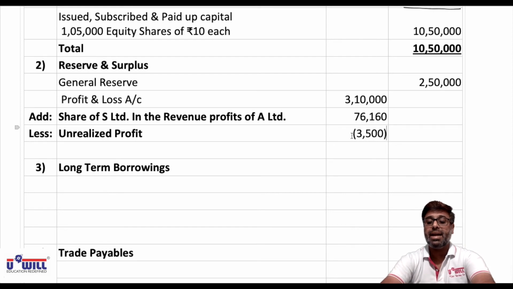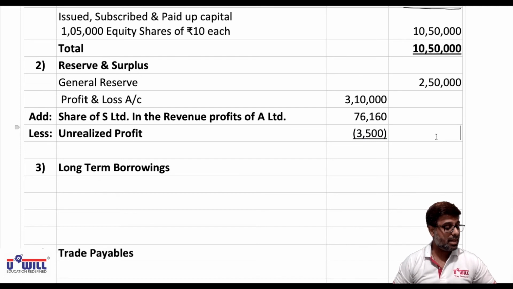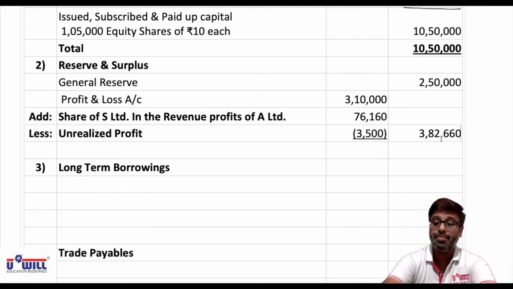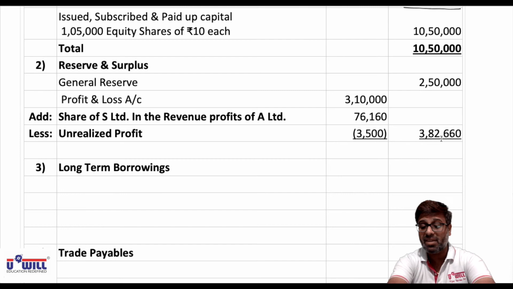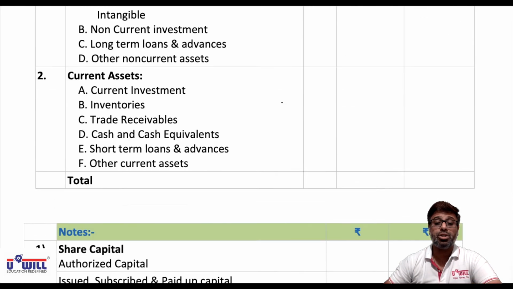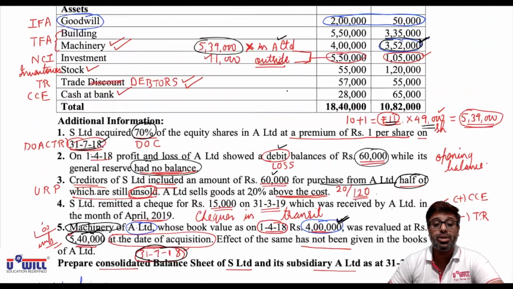Now 3,10,000 plus 76,160, that is 3,86,160 minus 3,500. So in outer column 3,82,660, and the total 2,50,000 plus 3,82,660, that will come to 6,32,660. Now long-term borrowings. See in the consolidated balance sheet what we have to write in long-term borrowings here.